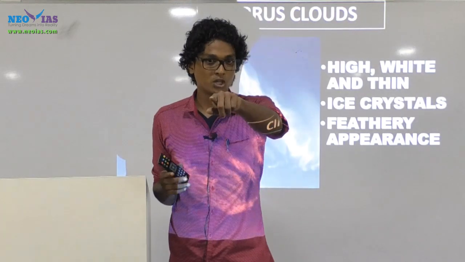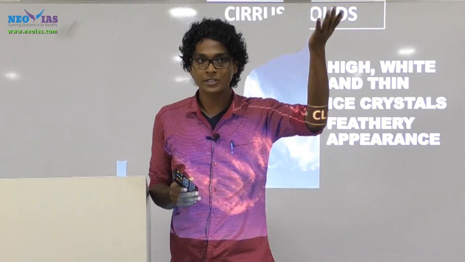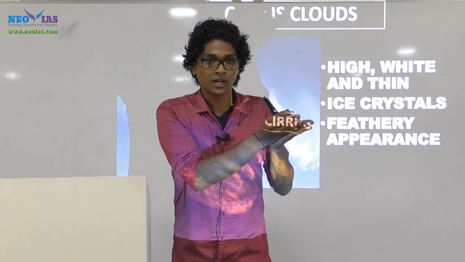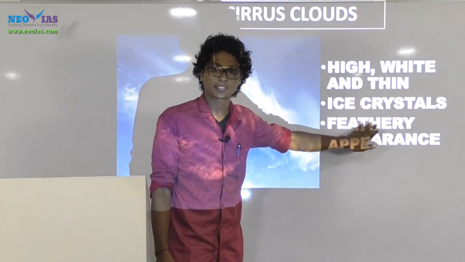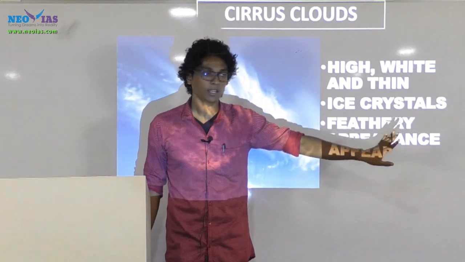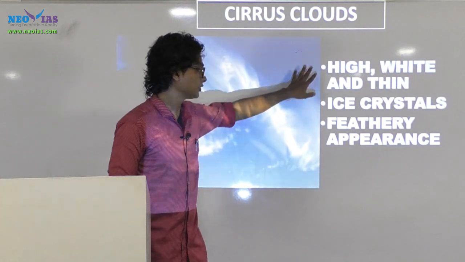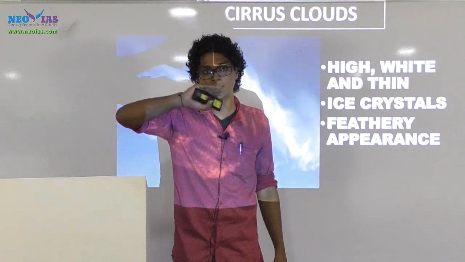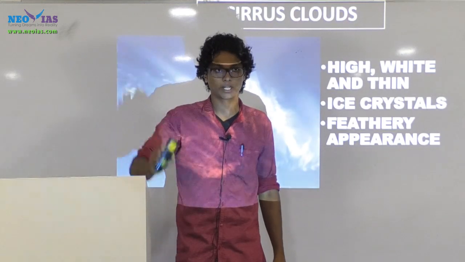I told you, altitude. Cirrus clouds are seen over higher altitude regions. With altitude, the temperature is reduced, so instead of forming water droplets, ice crystals will be formed. So cirrus clouds generally are ice crystals. They are very thin, white in nature, they will not bring any precipitation, and they have a feathery appearance. The things you are seeing on this slide, please note them down. While reading the module also, these areas are bolded. Give importance to those bolded parts.